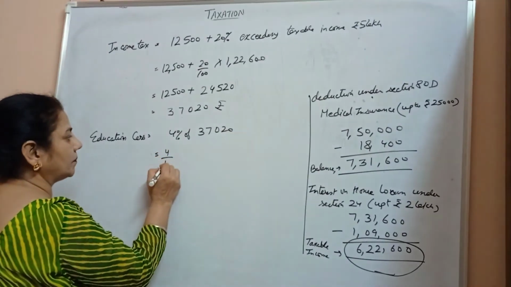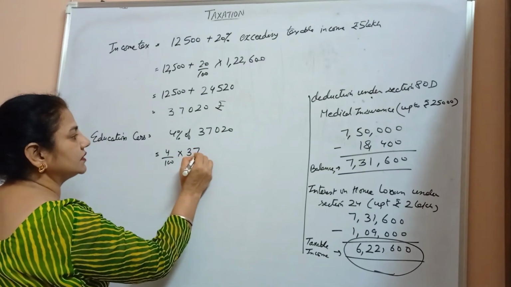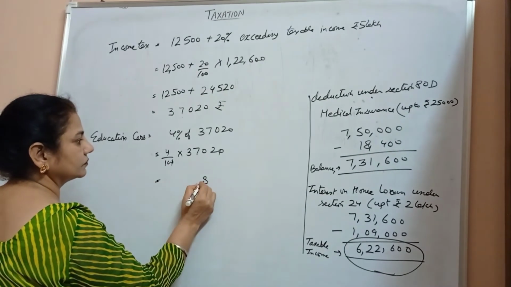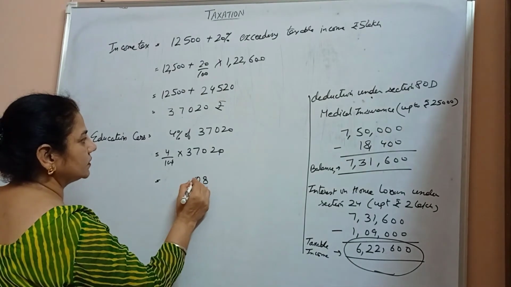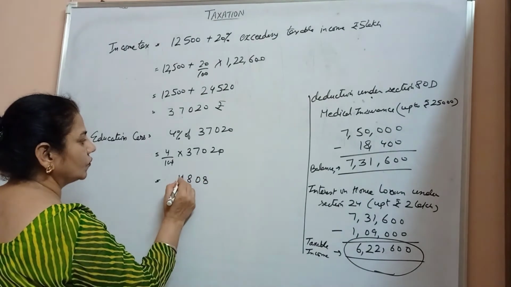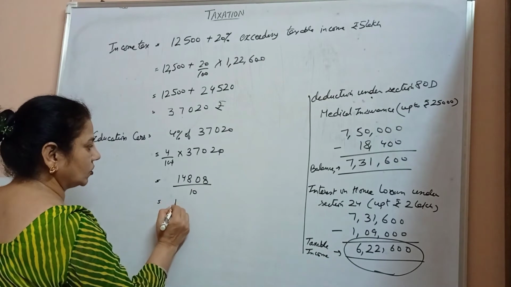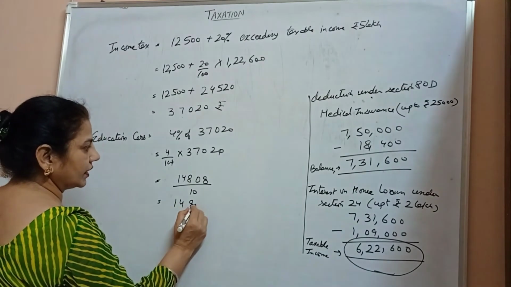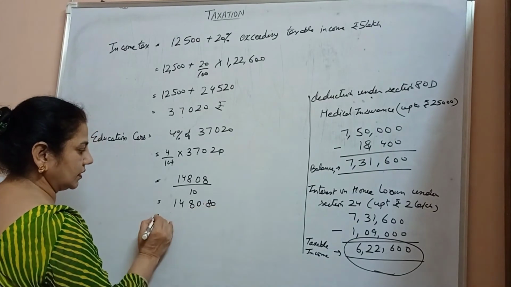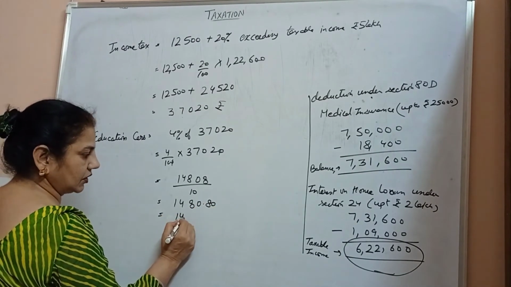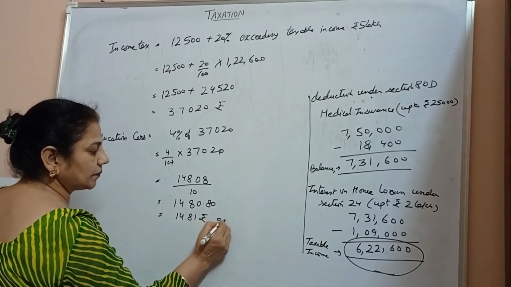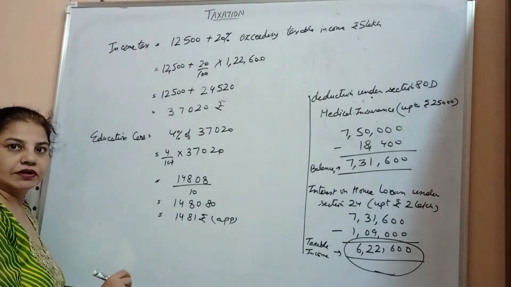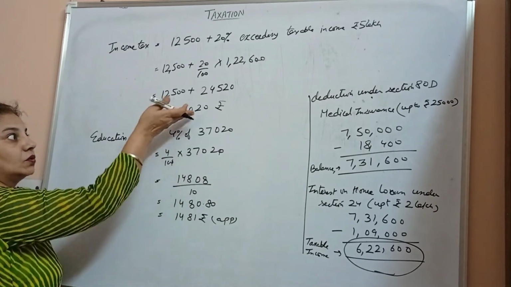So we get 4 upon 100 into 37,020, which comes out to be 1,480 rupees 80 paisa, or approximately 1,481 rupees on round off. This amount is added to the income tax.